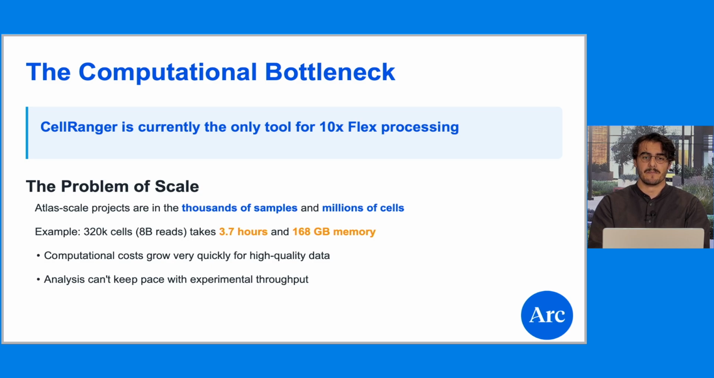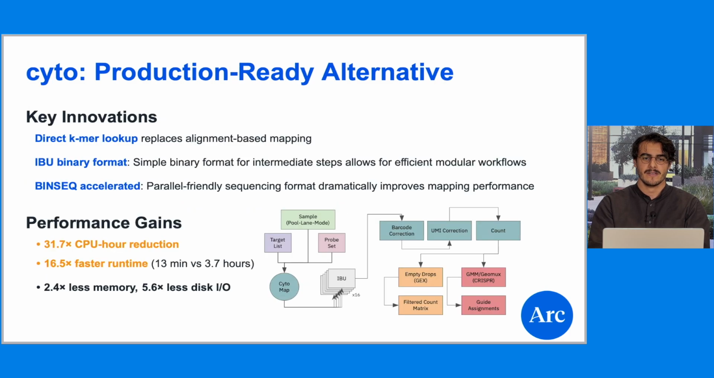As of now, however, CellRanger is the only tool available to process it. These projects are easily in the thousands of samples, millions of cells, and potentially trillions of sequencing reads. However, individual samples can easily take hours or days to process, even with powerful compute environments. Cyto is a production-ready alternative for CellRanger for flex processing developed here at Arc.